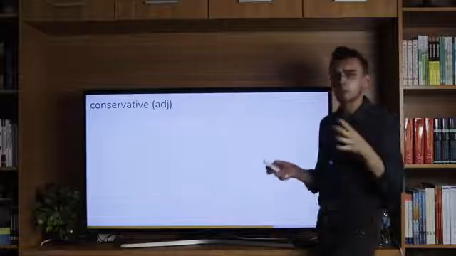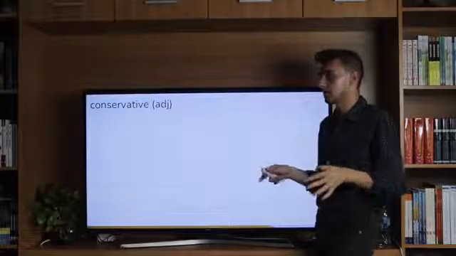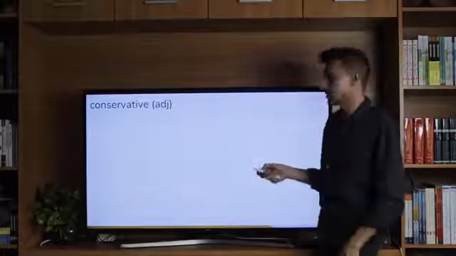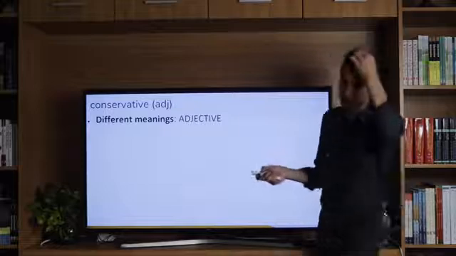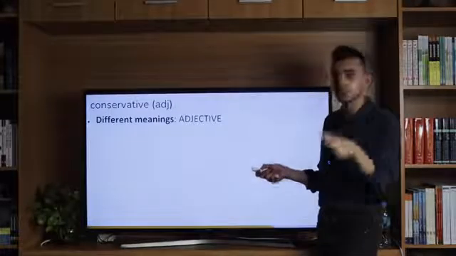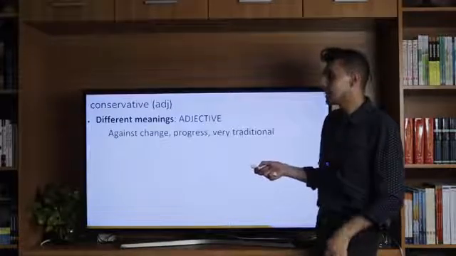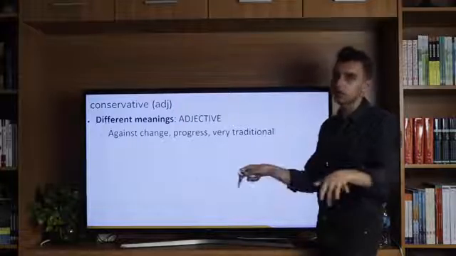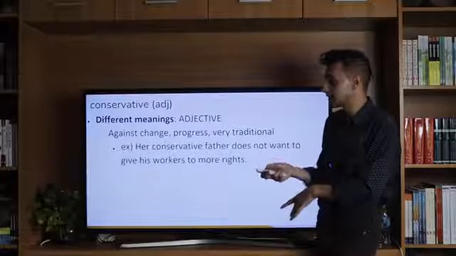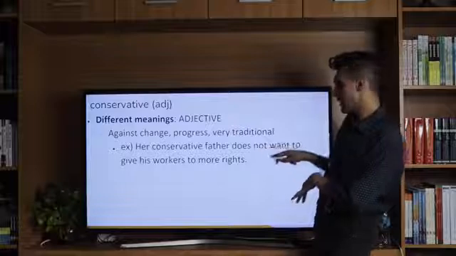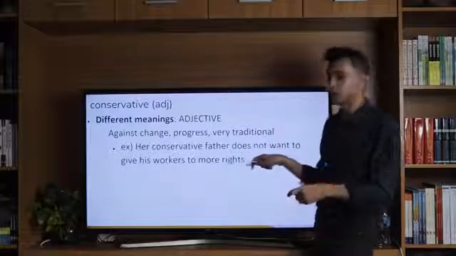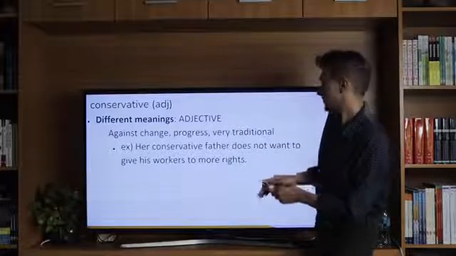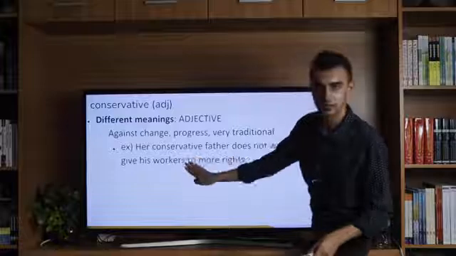There are some other more complex words in the dialogue that I just want to explain a little bit here. So we have conservative, which has different meanings. Usually it's used as an adjective. It means against change or progress and very traditional. So we don't want things to change if we're conservative, right? So for example, her conservative father does not want to give his workers more rights, right? I should get rid of the two, right? I made a mistake there.